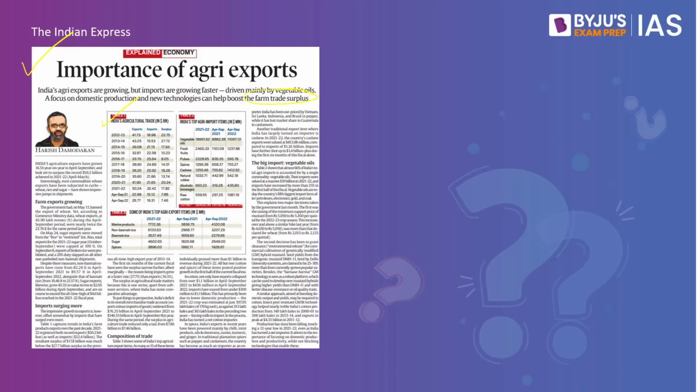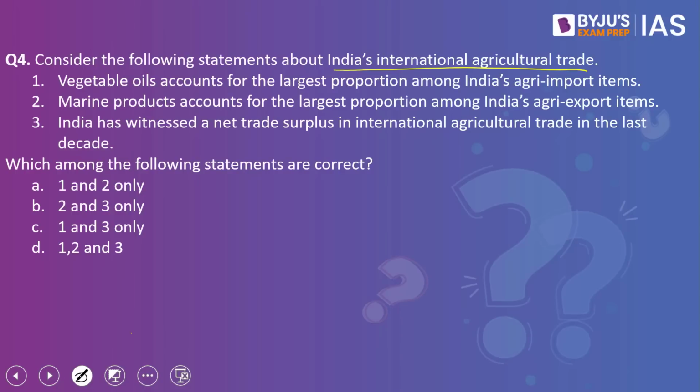Notably, in all these years mentioned here, India has always had a positive farm trade surplus. Also note, among India's top agricultural import items, vegetable oil stands first, and among India's top agri-export items, marine product stands first. Coming back to the question. From our discussion, it becomes clear that all the three statements are correct. Hence, the answer to this question would be option D, 1, 2, and 3.